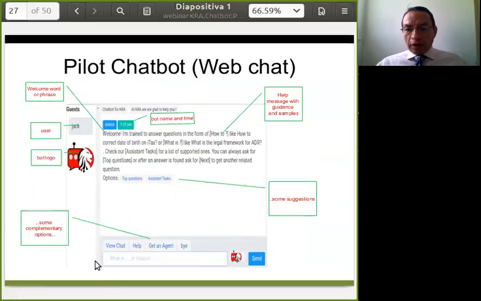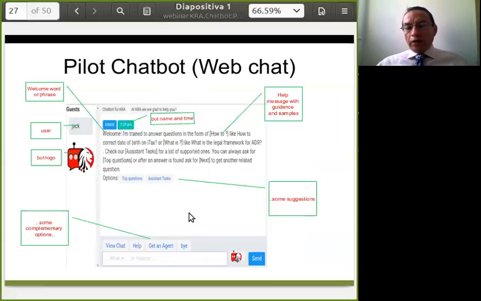We also have at the bottom the section for the user to write his questions and send them, and he can click on view chat to get all the information of the conversation he engaged in with the chatbot, everything. Maybe he can save it or send it by email to his email. He can at any time ask for help. So we normally will display something like the welcome message that has the proper instructions of how to use the chatbot.